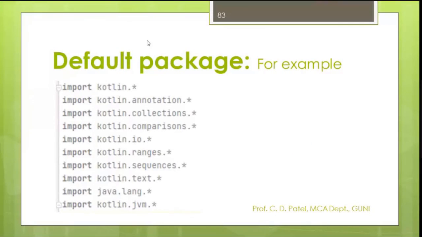When we are not going to import anything in our program, by default, these are the packages that are available behind the scenes. Yes, these are the packages that are available behind the scenes. You may count them, and please write the number of default packages into your chat window. Please write and count.